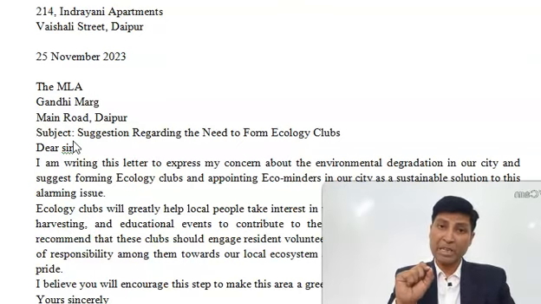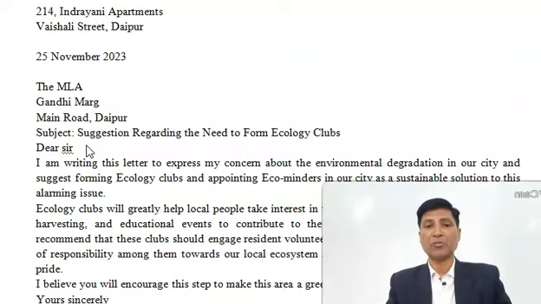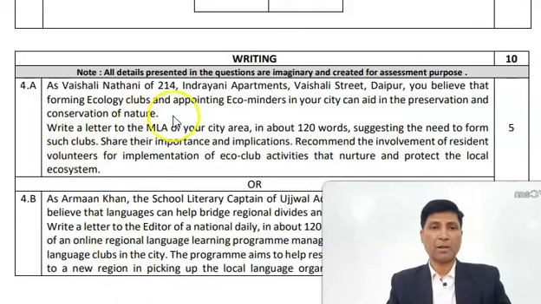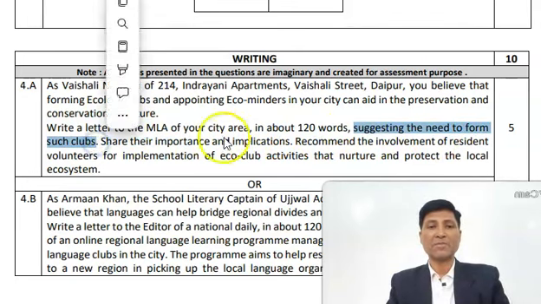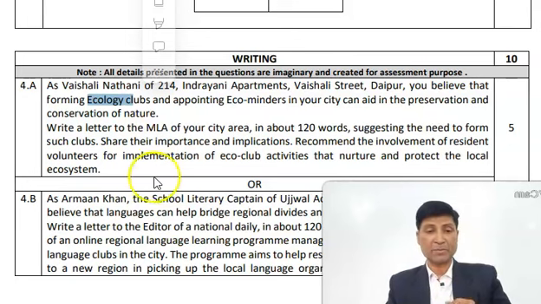You have to use the same punctuation mark. And then you have the subject: Suggestion regarding the need to form ecology clubs. This is what your question is asking. Here, write a letter to the MLA of your city area in about 120 words suggesting the need to form such clubs. This word such stands for ecology clubs here. So the question itself gives you the subject.